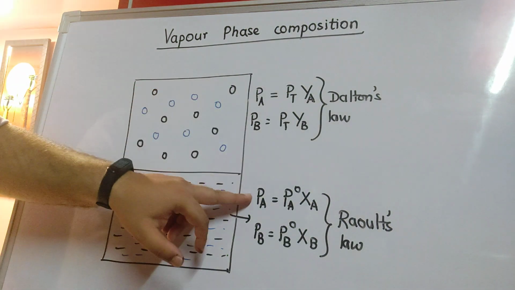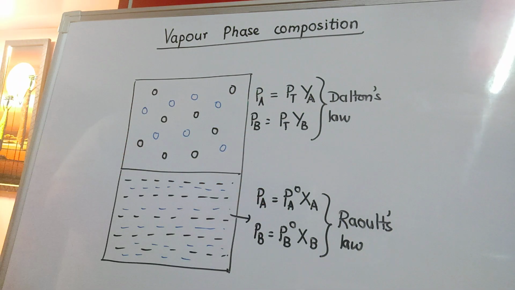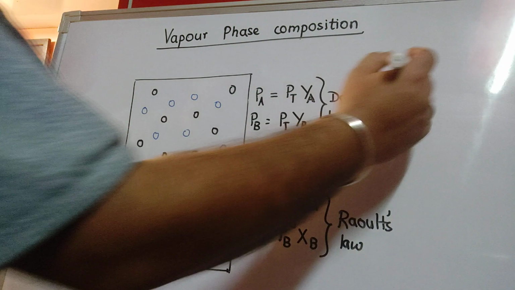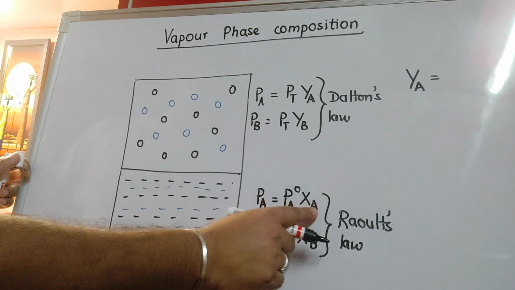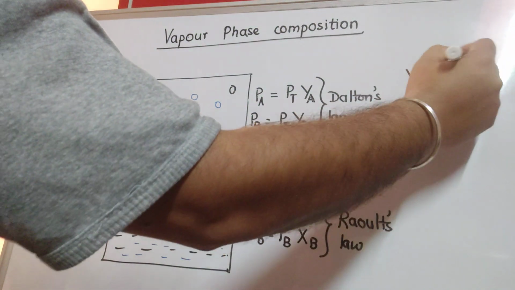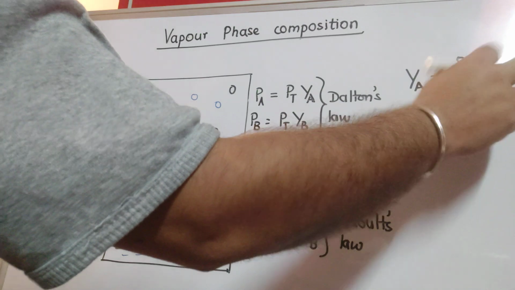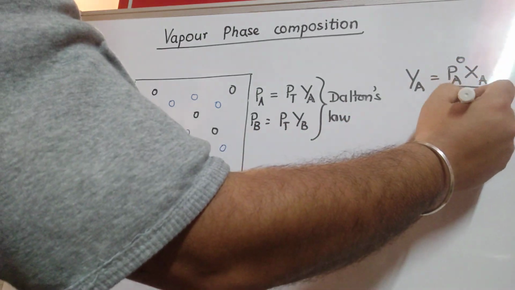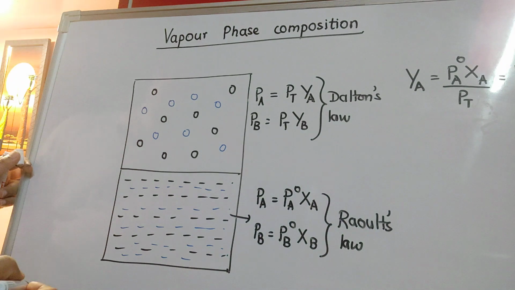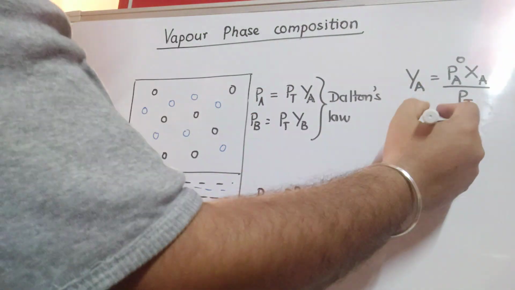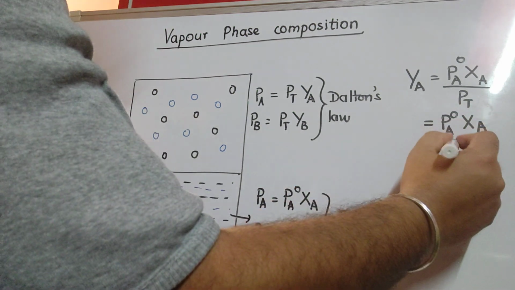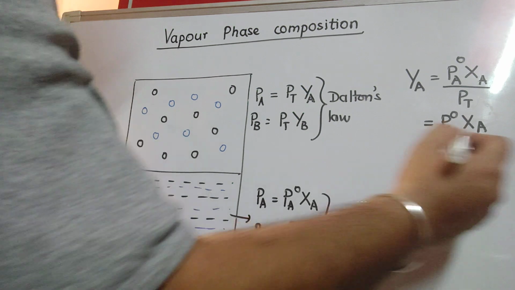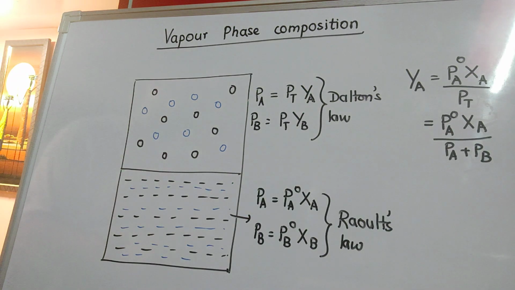So if PA is equal, the right hand sides will be equal, and from this what can we write? We can write YA equal to P degree A XA divided by P total, or, okay, it's better I write it here, P degree A XA divided by P total is how much? PA plus PB. So this is how we can calculate the mole fraction of component A in the vapor phase.